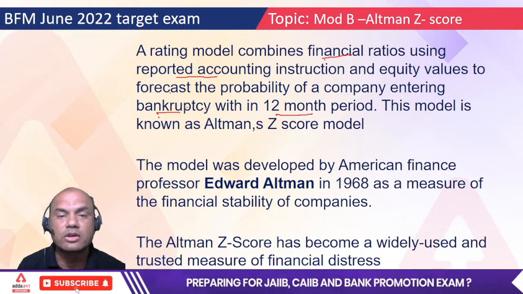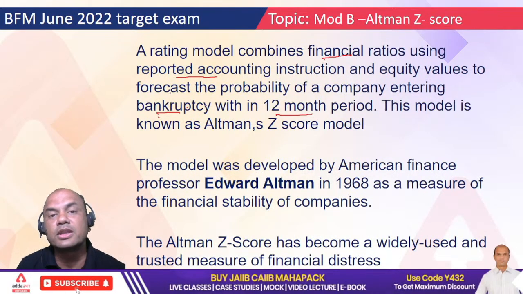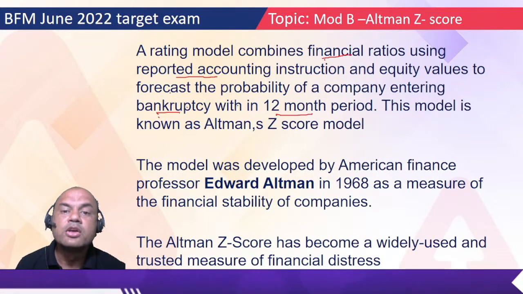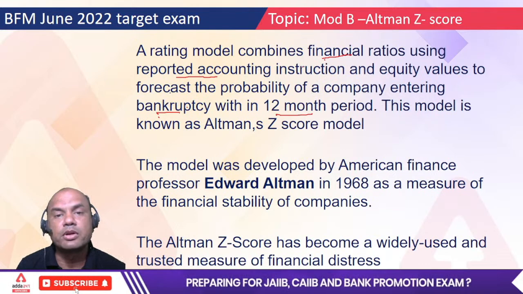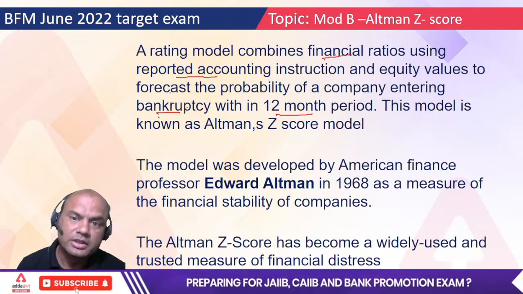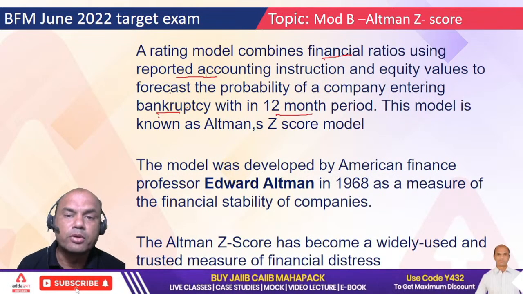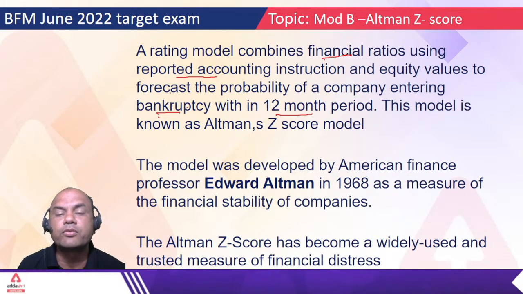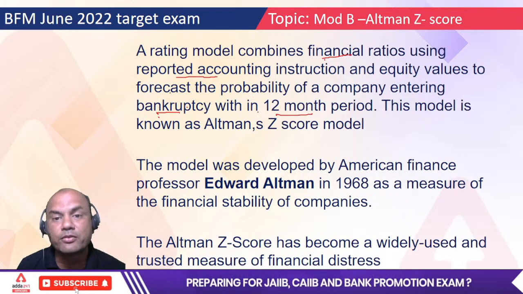If I bought one stock, then 100. If I bought 1000 stocks, then 1 lakh rupees becomes zero. That's why Altman Z score is very important. What does it tell you again? Financial ratios, reported accounting information, equity values to forecast the probability of a company going into bankruptcy within 12 months.